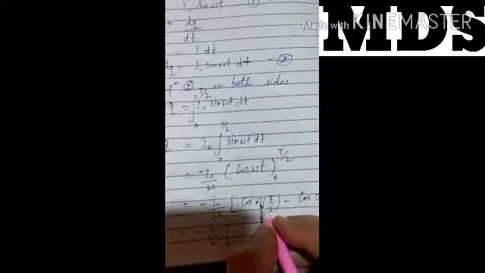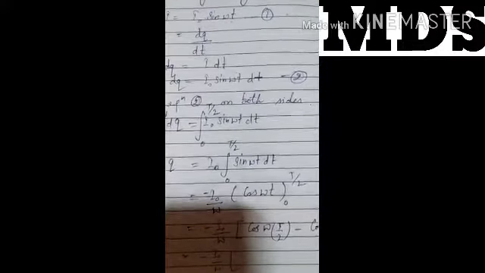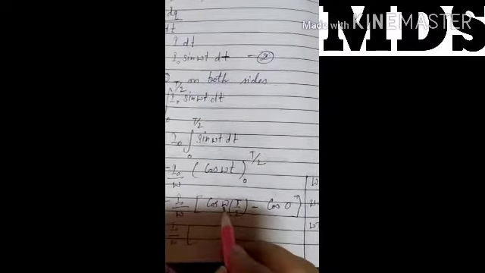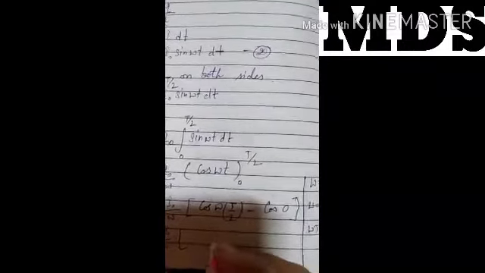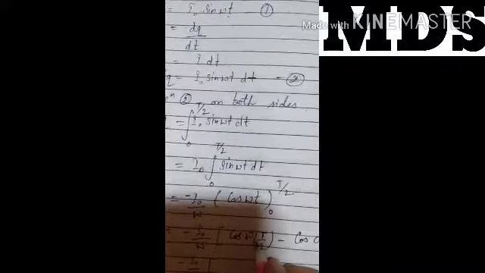Now, as we know, omega equal to theta by t, and omega equal to 2 pi by T also. So omega T equal to 2 pi. Putting it here, the 2 cancels out, and we get pi.